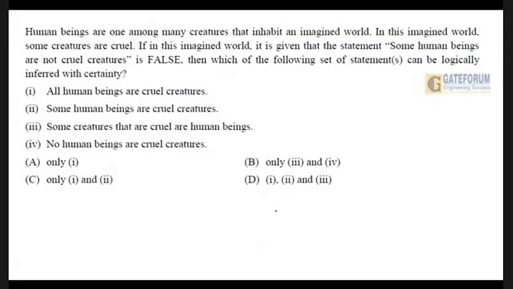Human beings are one among many creatures that inhabit an imagined world. In this imagined world, some creatures are cruel.